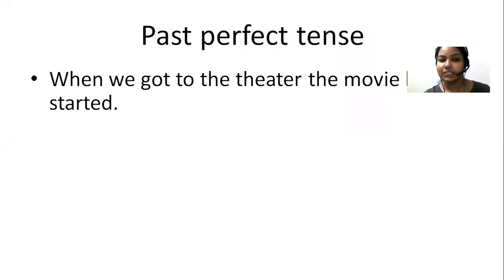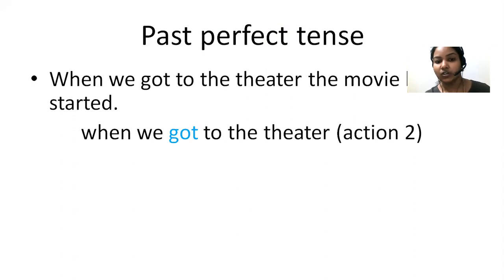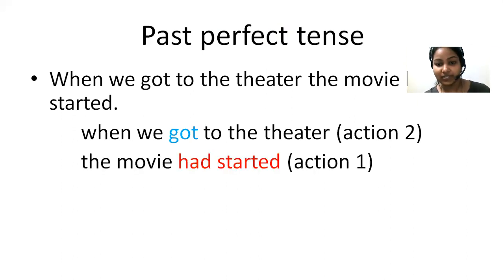Past perfect tense is a little tricky, so just listen to me carefully so that you will get to know the trick. When we got to the theater, the movie had started. If you notice this sentence, we have two actions in the sentence. What is the first action? When we got to the theater, that is the second action. The movie had started, that is the first action. The movie had already started.